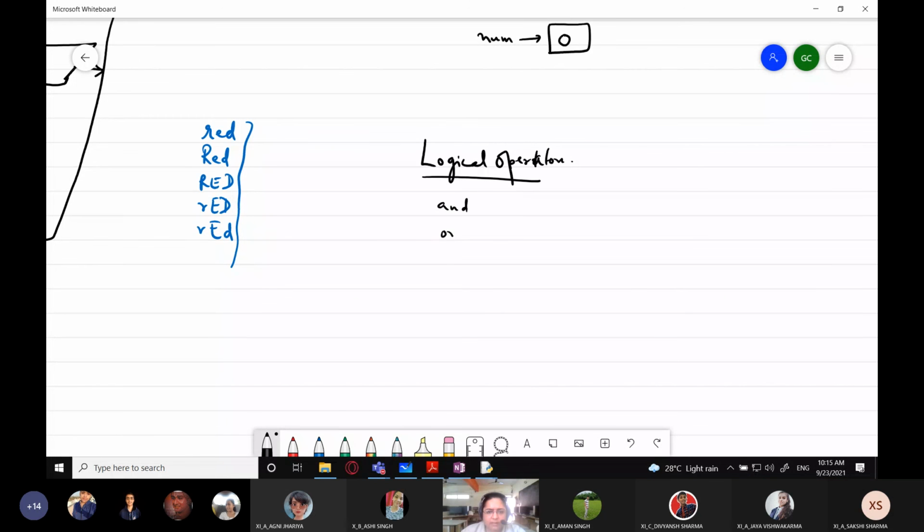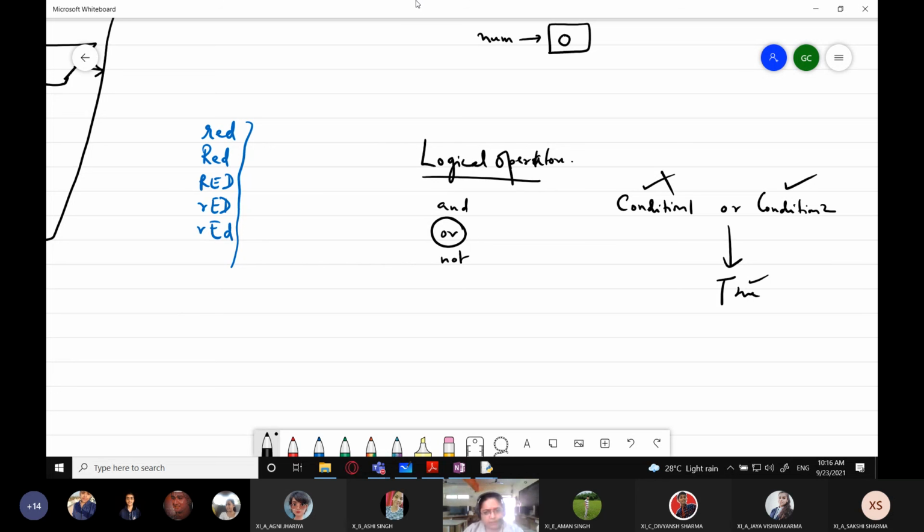And, OR, and NOT. So I'm only going to tell you about OR right now. OR says that if we have a condition 1 and a condition 2 on either side of it, then if the first one is true, it will give you true. And if the first one is false and the second one is true, then also it will give you true. Any one of the two conditions should be true. So what will it give you?